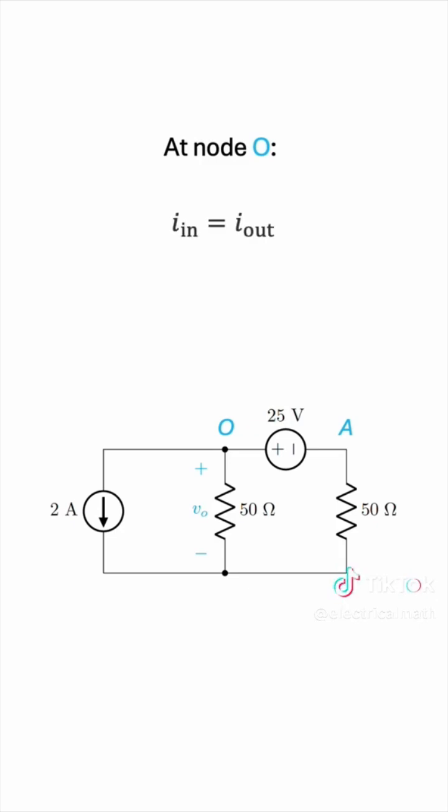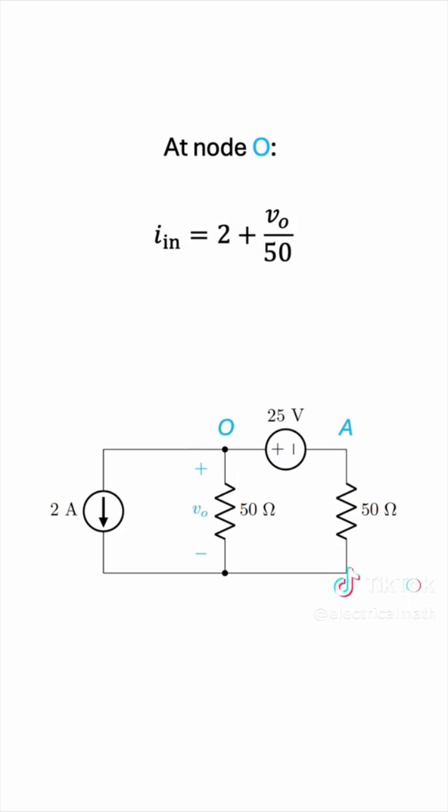We have current in equals current out. Now what currents are entering and leaving this node? There is this current leaving node O, and we know it must be equal to 2 amperes because there is a current source over there with that current rating. So we have 2 amps over here. What else? We also have this current leaving the node, and by Ohm's law, we know that this current must be VO over 50. So those are the 2 currents leaving the node.